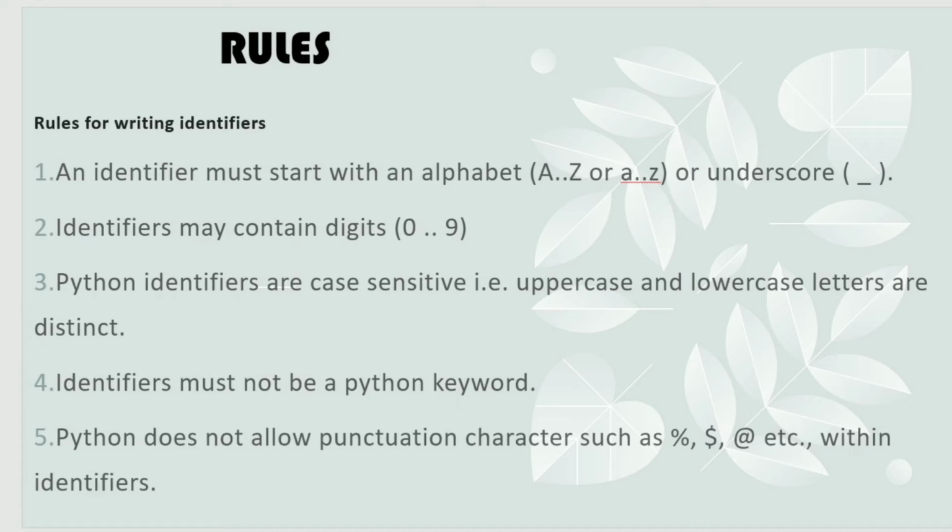Then we are moving to the fourth rule. An identifier must not be a Python keyword. You know the Python keywords, right? I have mentioned them before. Even if you search in Google, you will get these words. Those kinds of keywords should not be used. And also Python will not allow punctuation characters such as the dollar sign, percentage symbol, etc. It never allows those things.